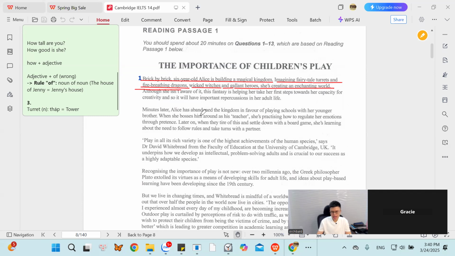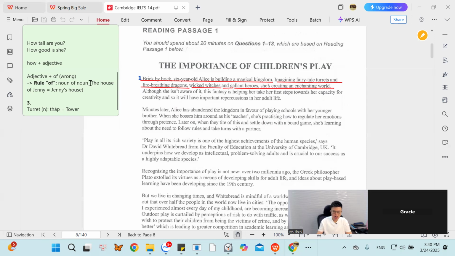Fire breathing dragons. Can you describe this kind of dragon in English? They say fire breathing dragons. So how do you describe this kind of dragon? The dragon can have a fire and can breathe the fire.